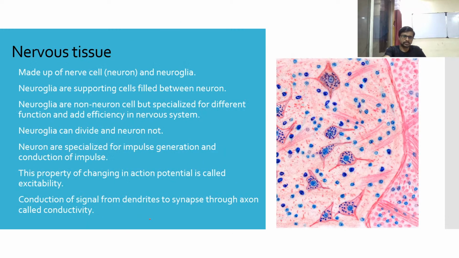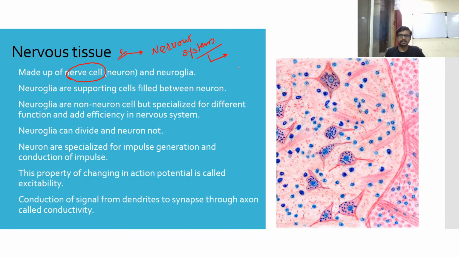Okay, so let's see the last point of our lecture, nervous tissue. These types of tissues are part of your nervous system. This is the functional unit of the nervous system. So what are nervous tissues? These are the tissues responsible for the function of the nervous system. They are made up of neurons. A neuron is a cell, or we call it a nerve cell. So these tissues are made up of neurons.